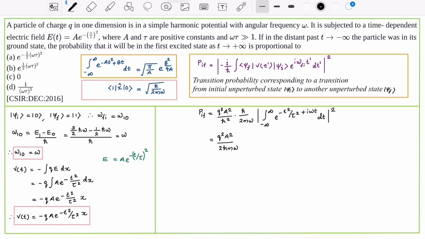Therefore P_IF becomes q square a square by 2 h bar m omega modulus. We can use the result of the standard integral root of pi by a e raised to b square by 4a, where a is equal to 1 by tau square and b is equal to i omega. Therefore our integration becomes root of pi tau square, then e raised to minus omega square tau square divided by 4, whole square.